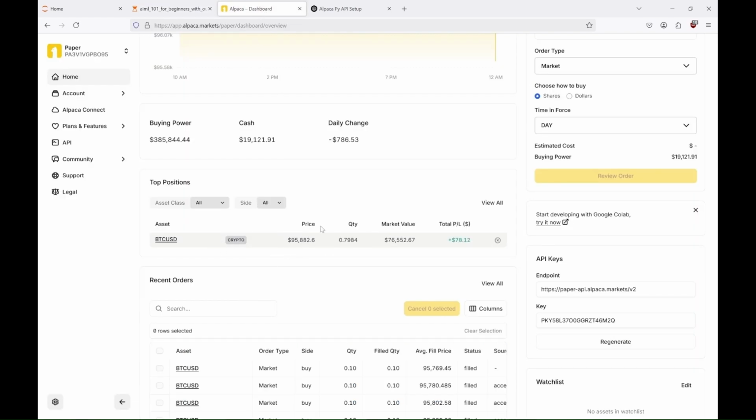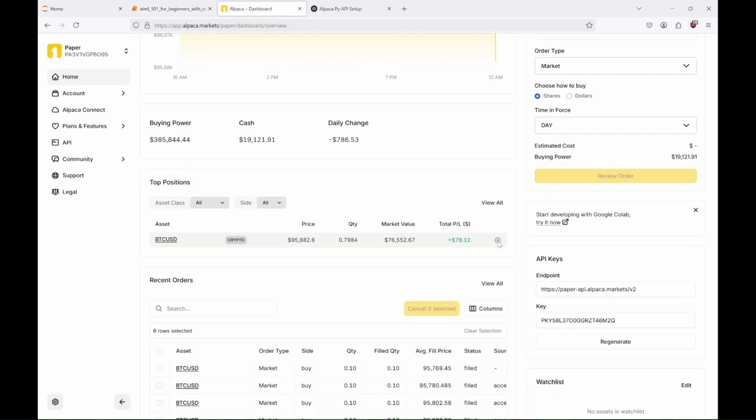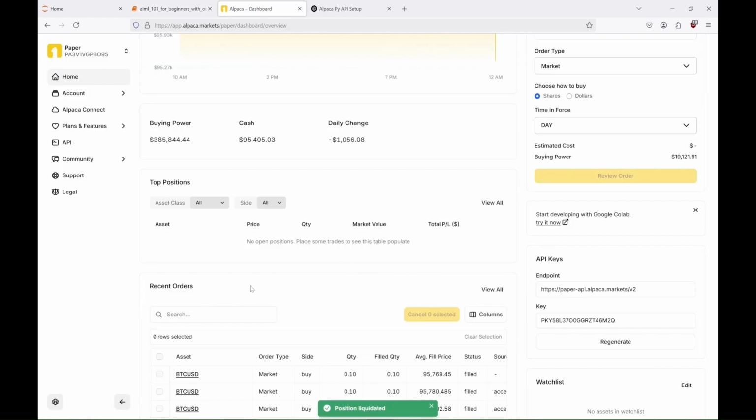And for now, let's just stop this program from buying even more fake bitcoins. And liquidate our bitcoin position manually. And it's done. Now we can fix the program with one keystroke without the help of ChatGPT. And make it able to see the bitcoins and sell them when a sell signal is triggered.